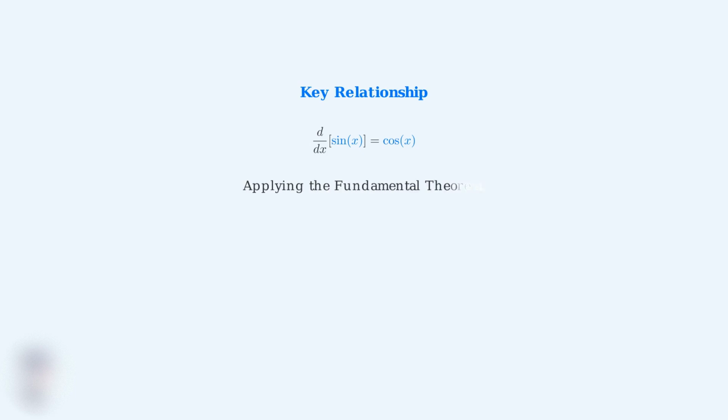Now we can apply the fundamental theorem of calculus. Since the derivative of sine x equals cosine x, then by the inverse relationship, the integral of cosine x dx must equal sine x plus c. This arrow represents the inverse operation. We're essentially working backwards from the derivative relationship to find the integral.